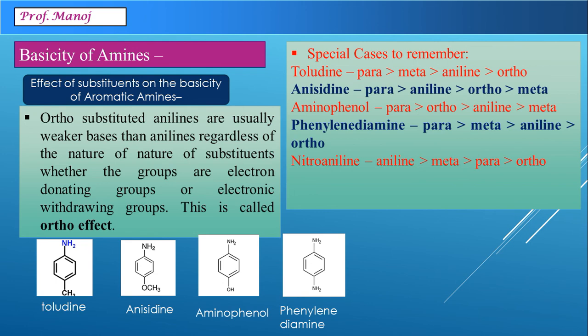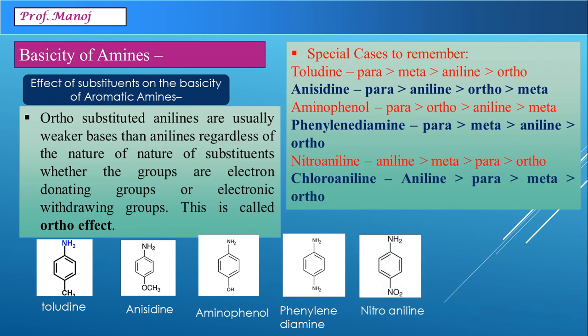Nitroaniline, the nitro group is the one which is going to decrease the basicity. Here also you can see ortho is least. So aniline greater than meta, greater than para and greater than ortho. Chloroaniline: aniline is greater than para, greater than meta and greater than ortho.